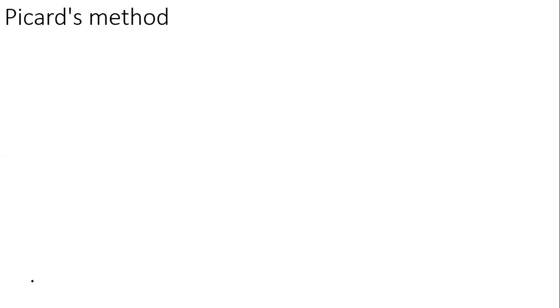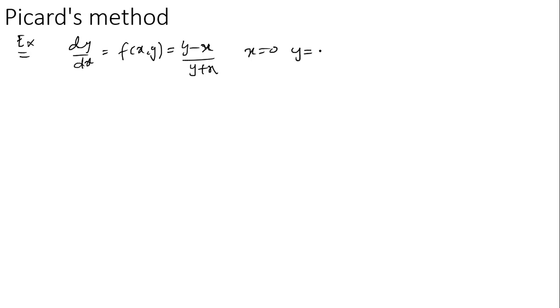Then we will discuss one example for Picard's approximation method. Suppose we consider one example: dy by dx is a function of x, y, and that is equal to y minus x divided by y plus x. The initial condition is given: x is equal to 0 and y is equal to 1.